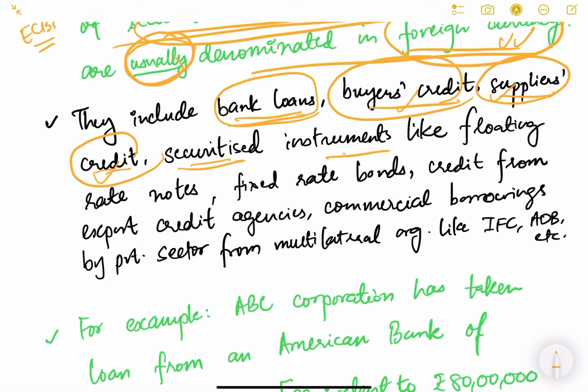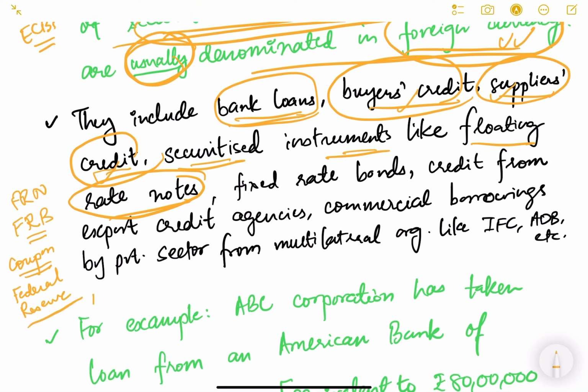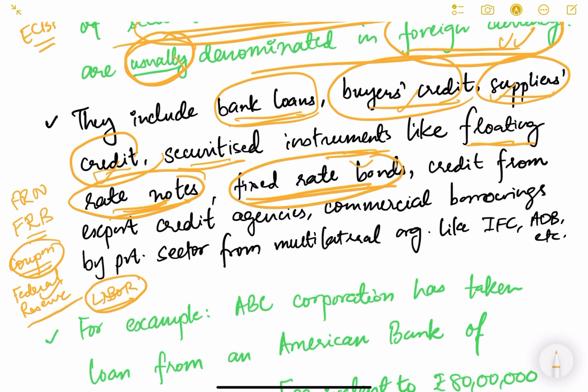Then securitized instruments like floating rate notes. Floating rate notes, FRN, are nothing but floating rate bonds. These are bonds whose coupon rates are floating; they are not constant. The coupon rates can depend upon the rates of the Federal Reserve of America, or LIBOR rates, London Interbank lending rates. These rates are linked to them, and that's why they fluctuate depending on their daily movement. So they are floating rate notes. Then fixed rate bonds, where the interest or coupon rates are fixed.